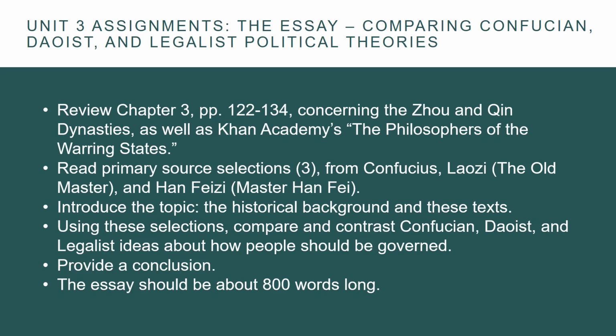With the historical background in mind, read the selections on governing from Confucius's Analects, the Laozi, and the Han Feizi. These are respectively Confucian, Taoist, and legalist texts, and the selections introduce the putative author. To write this essay, introduce the historical setting, these three texts and their authors, or putative authors, and the topic of the paper. The topic for this paper is Confucian, Taoist, and legalist ideas about how people should be governed, and their similarities or differences.